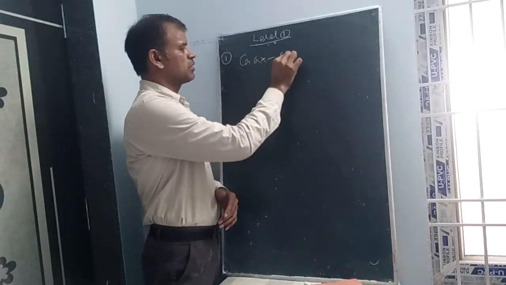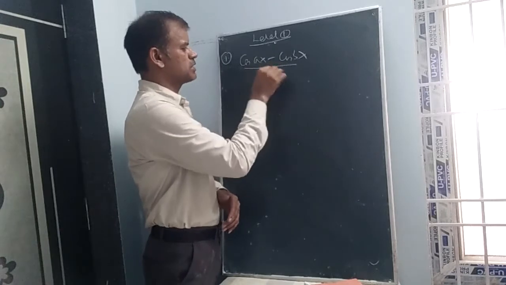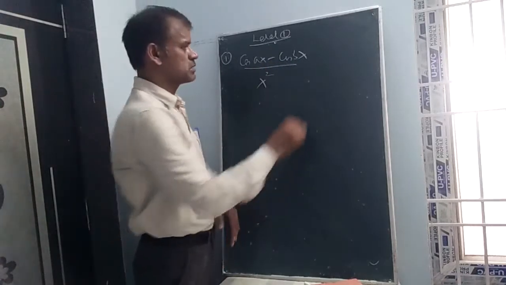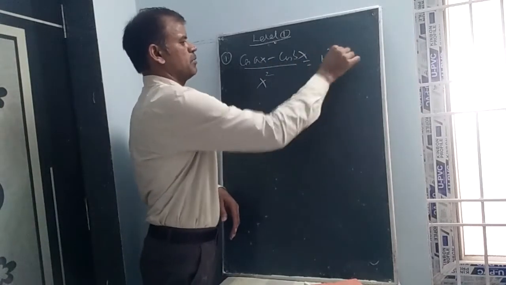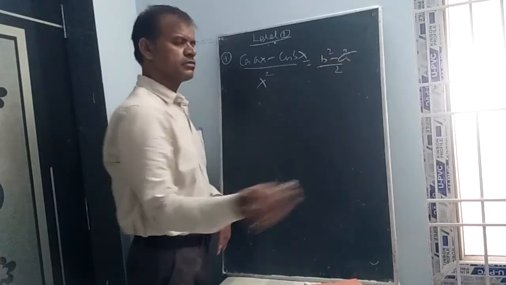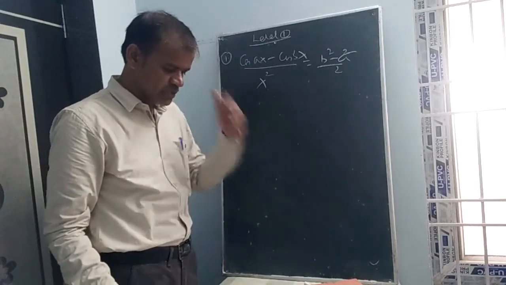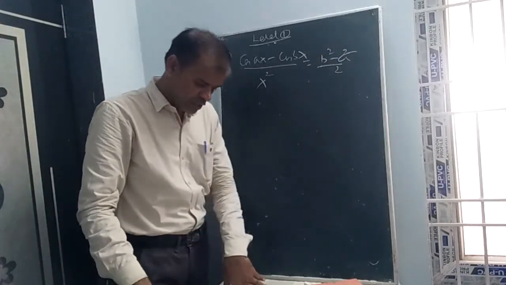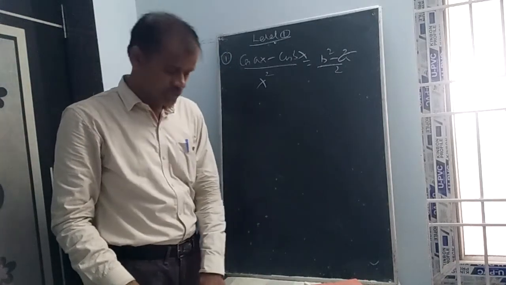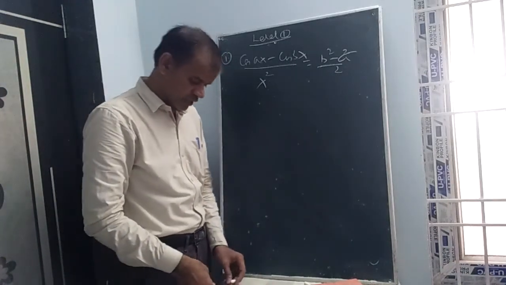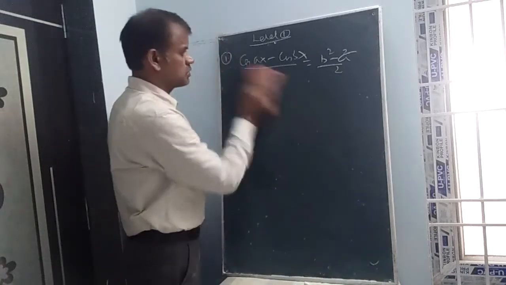Now let us make you remember the formula. First question: using the limits, cos ax minus cos bx by x square, formula b square minus a square by 2. Substitute, and if you get the same answer 7 by 2, you write continuous. If you are not getting the same answer 7 by 2, write discontinuous. Now let us see the sixth question.